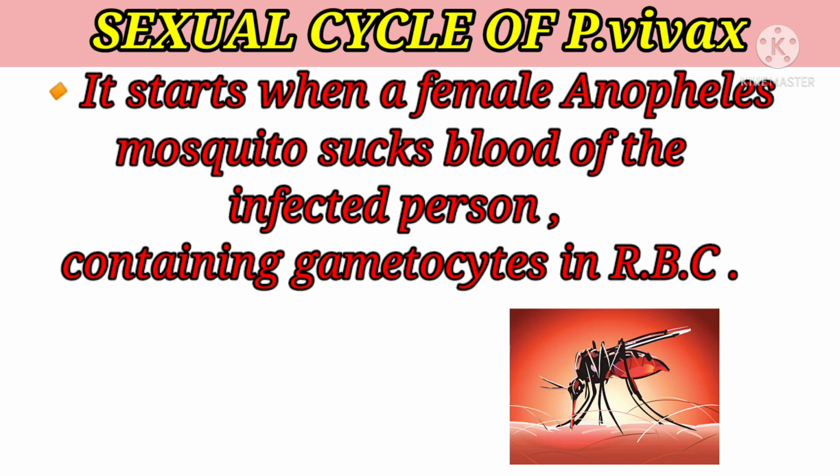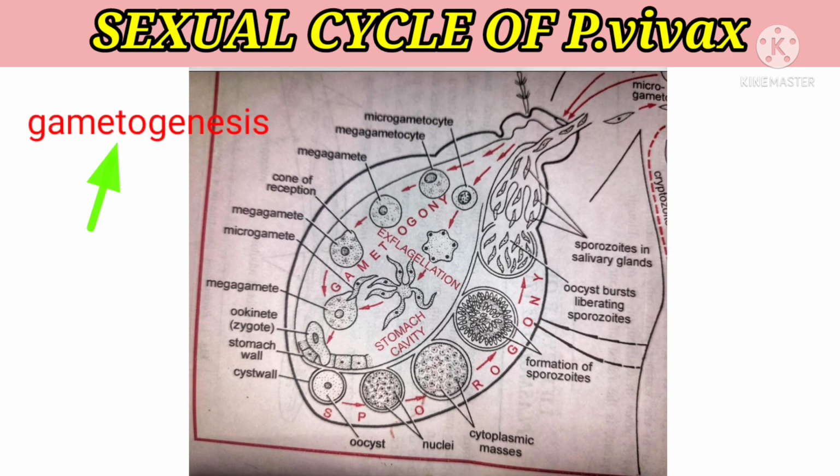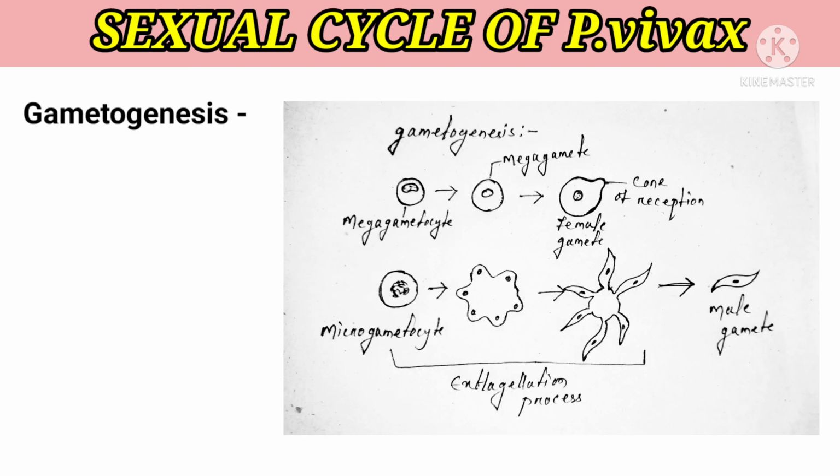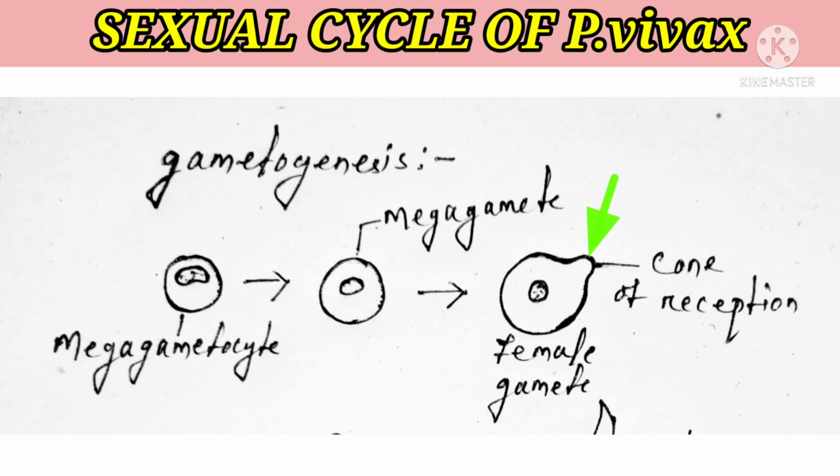Now the sexual cycle, which begins when a female Anopheles mosquito sucks blood from an infected person containing gametocytes in their RBCs. In the midgut of the mosquito, the gametocytes develop into gametes, and this stage is known as gametogenesis. The micro and megagametes formed are haploid in nature. Microgametes are formed by exflagellation, where the cytoplasm grows into long, thin flagella-like projections, and each projection breaks away to form a male gamete. In the megagamete, a cytoplasmic projection arises, called the cone of reception.